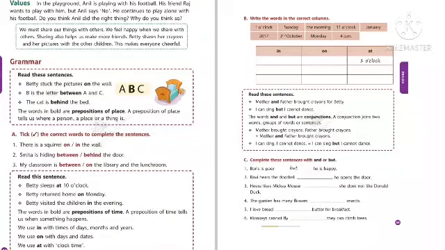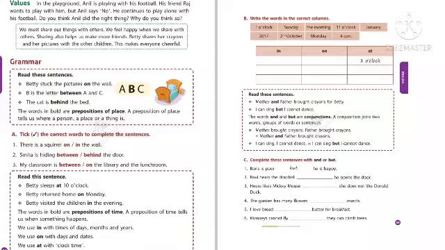The words in bold are prepositions of time. A preposition of time tells us when something happens. We use in with times of days, months and years. We use on with days and dates. We use at with clock time. In the next page you can see the exercise. Write the words in the correct columns. Here they are given the words 1 o'clock, Sunday, the morning, 10 o'clock, January 2017, 2nd October, Monday, 4 p.m.